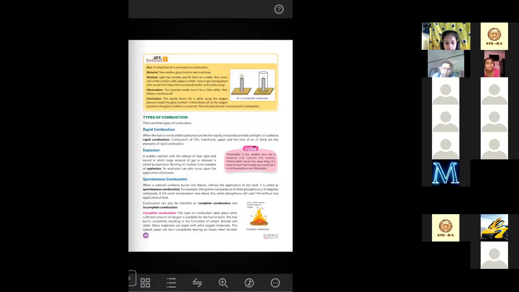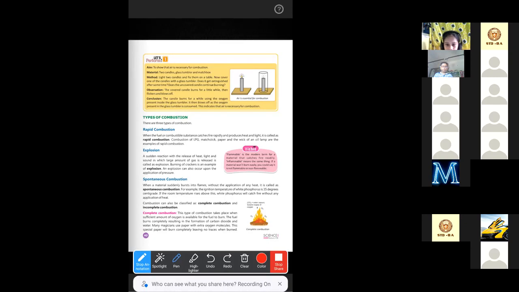Now, another two types of combustion are complete combustion and incomplete combustion. As you can remember, I have told you before that carbon dioxide and carbon monoxide are both formed as a result of the reaction between carbon and oxygen. So what is the formula for carbon dioxide? That is CO2.